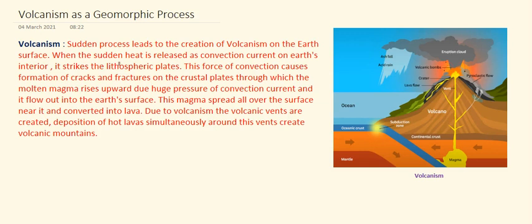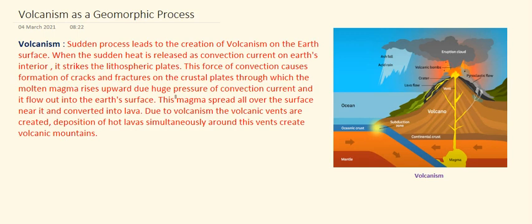The heat of the earth's interior also creates convection current in the asthenosphere, and when this convection current is created, it strikes the lithospheric plates. At that time, this force of convection causes formation of cracks and fractures on the crustal plates through which the molten magma rises upward.